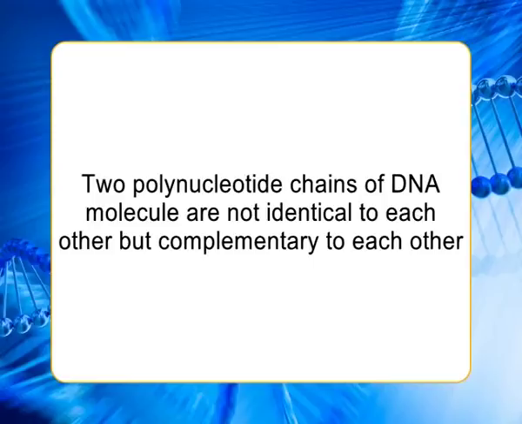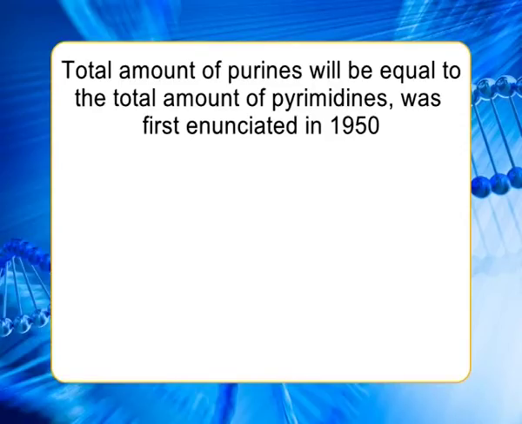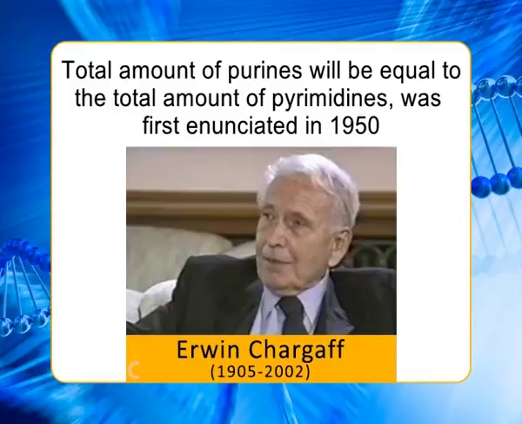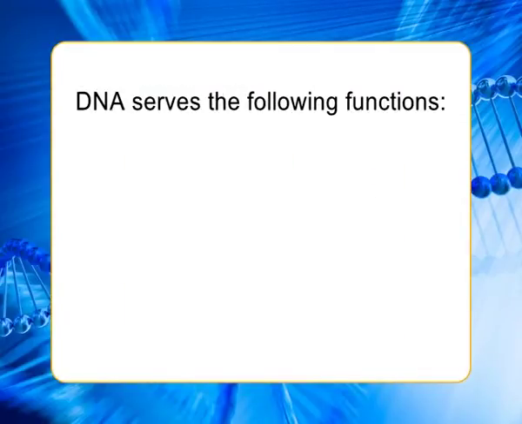The total amount of purines is equal to the total amount of pyrimidines. The two polynucleotide chains of a DNA molecule are not identical to each other but complementary to each other. The fact that the total amount of purines is equal to the total amount of pyrimidines was first indicated by Chargaff in 1950. DNA serves the following functions.